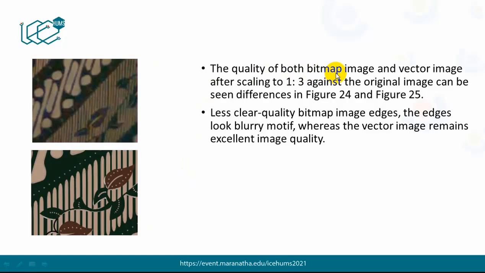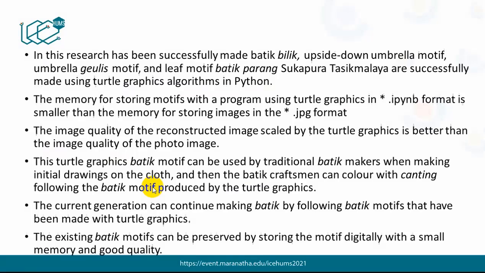This is the quality of both the bitmap image and the vector image after scaling 1:3 against the original image. We can see in this image the same as the previous.